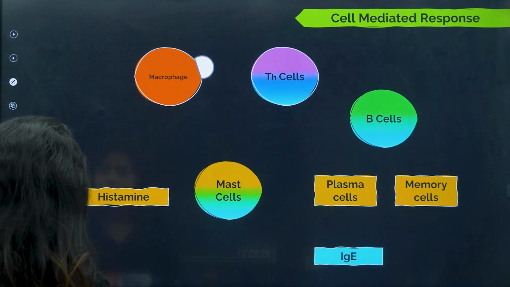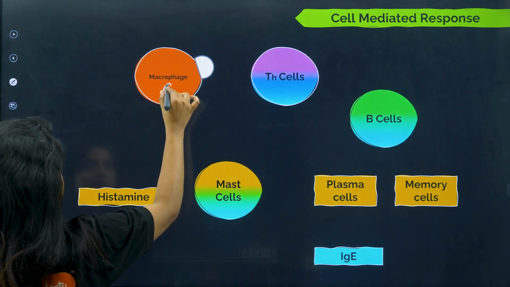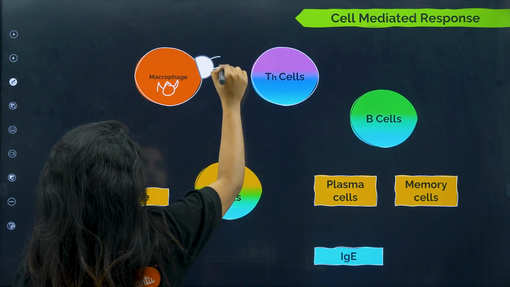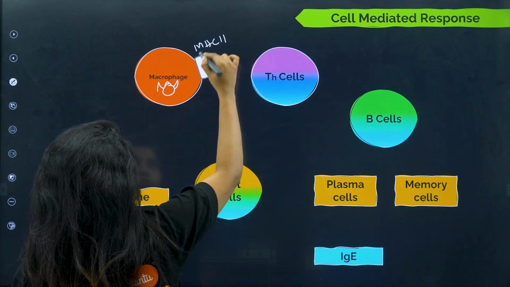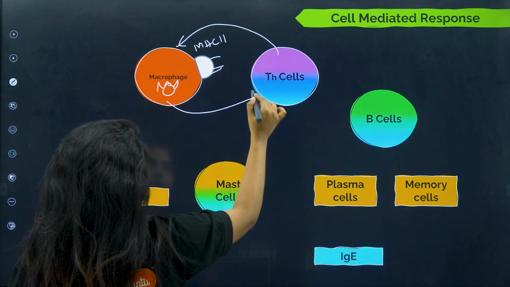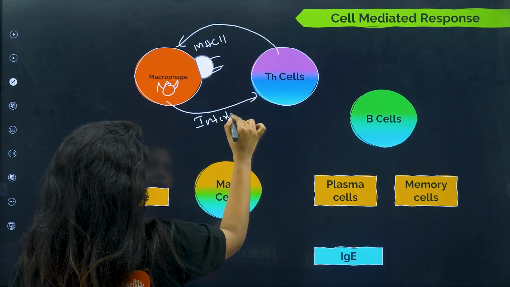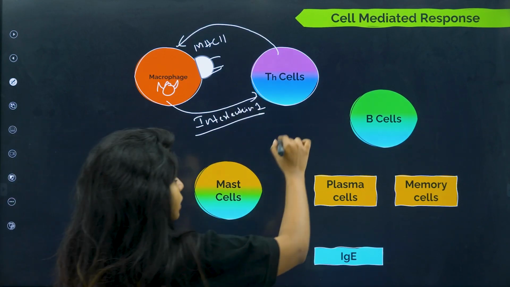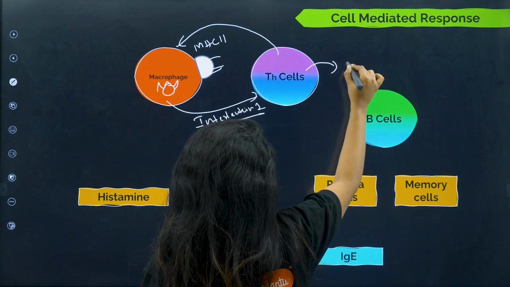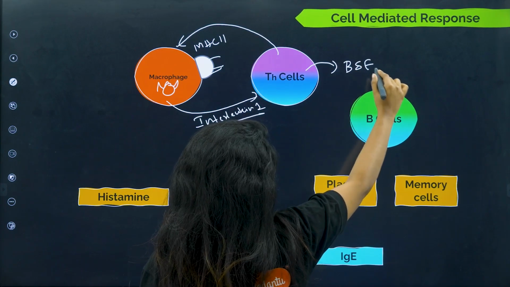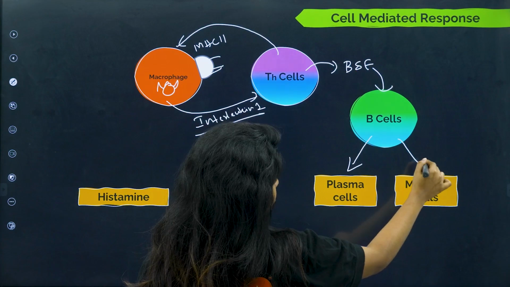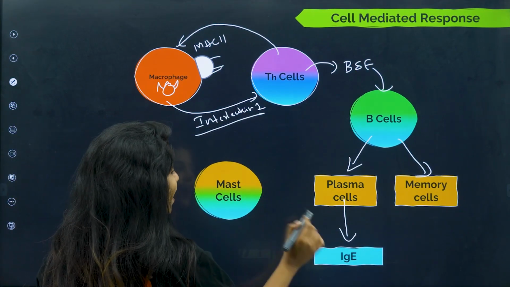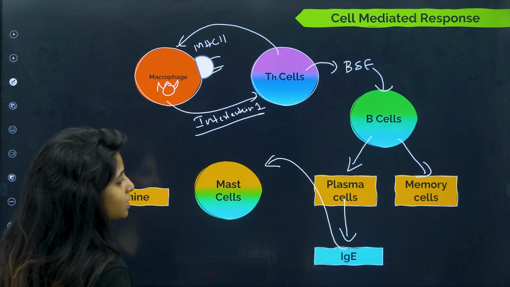So again, the story begins, same thing, okay? The macrophage, the one that causes allergies there inside, is presenting the antigen with the help of MHC2. Now this comes and binds, this becomes active, interleukin. Now until now it might be firmly fixed in your brain, okay? Now TH cells will be releasing certain factors, B cell stimulating factors, so that B cells will be coming. B cells release plasma cells and memory cells, and plasma cells release antibodies, that is IgE mainly. This IgE will now go and bind to the mast cells, okay?